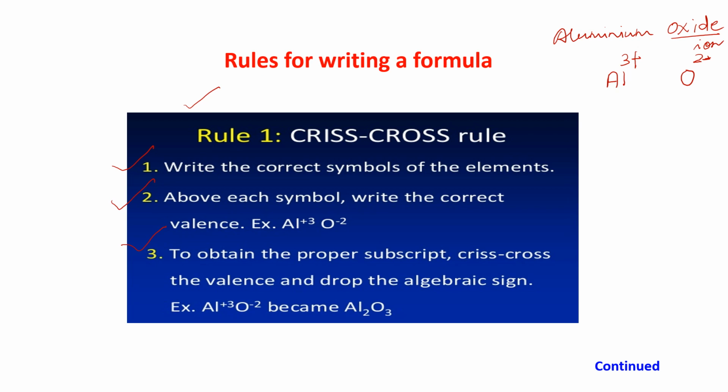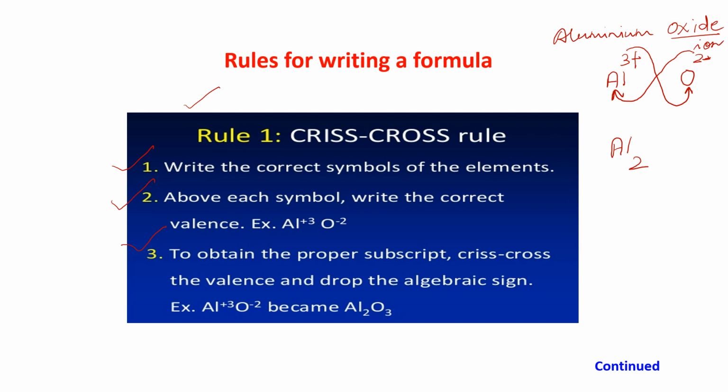Next step, what I told you: crisscross. Bring this 2 down with Al and bring this 3 down with O. That means write down the subscript. I said you bring it without sign. So Al, along with this 2, will come crisscross. So I will write 2 here in the subscript now.